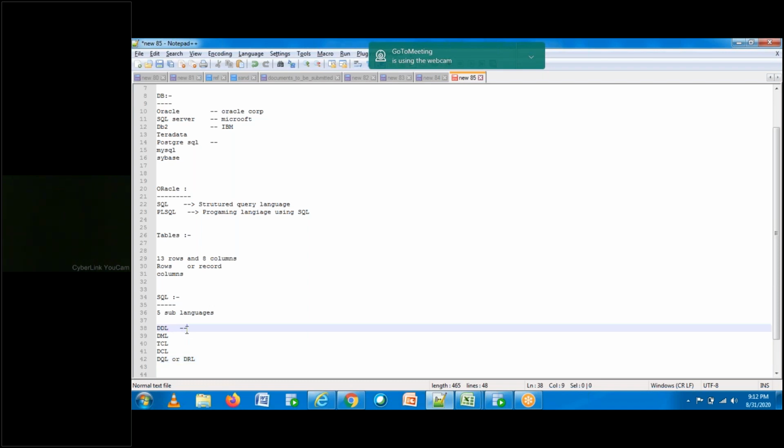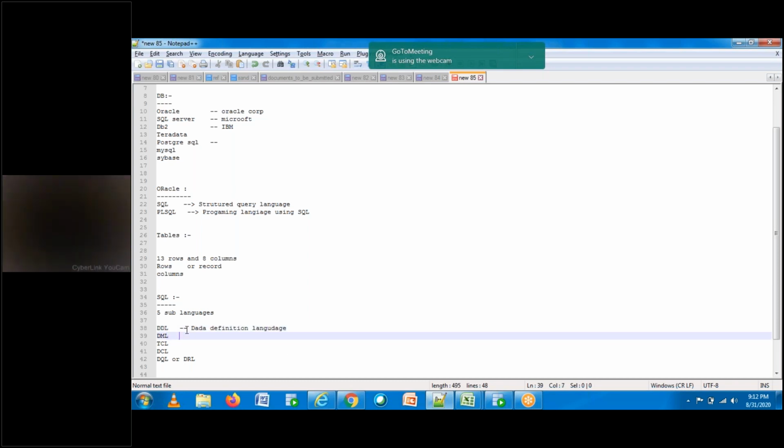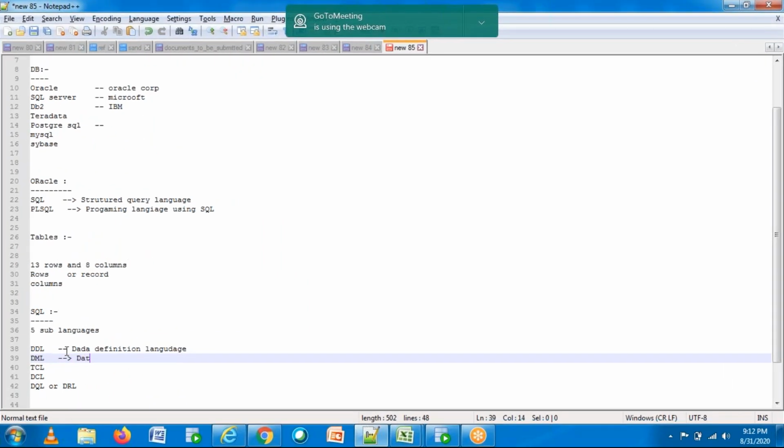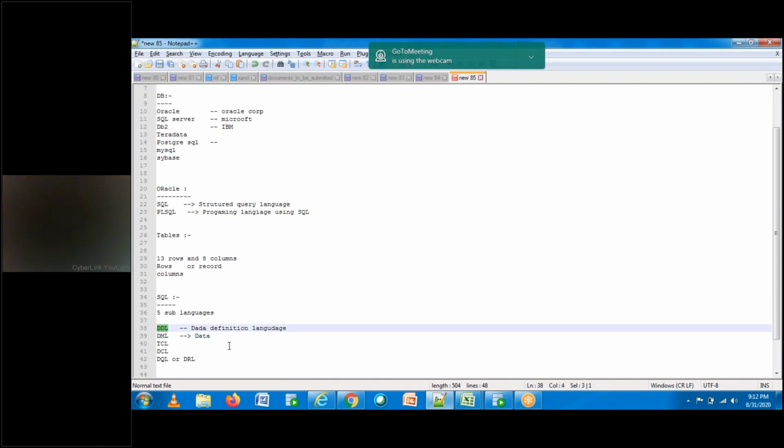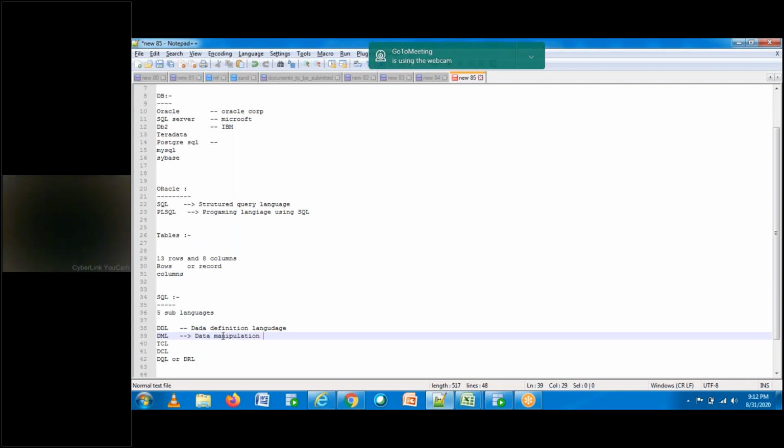But I'll just give you the definitions. This is data definition language. This is data manipulation language. By the end of the session, you'll come to know what exactly is meant by DDL, DML, DCL and all. The third one is transaction control language.